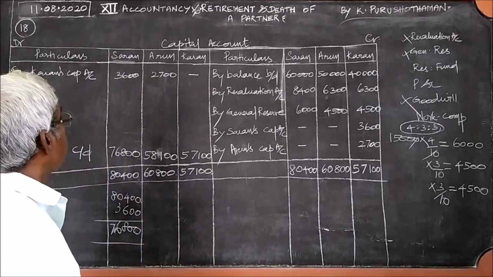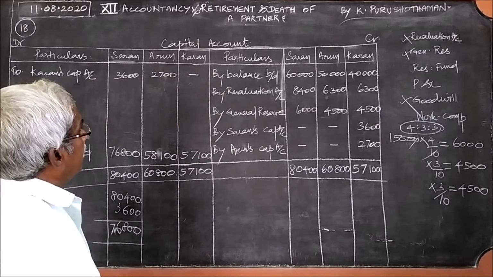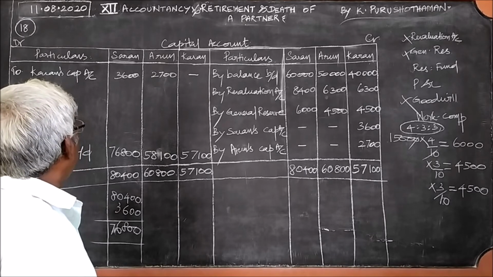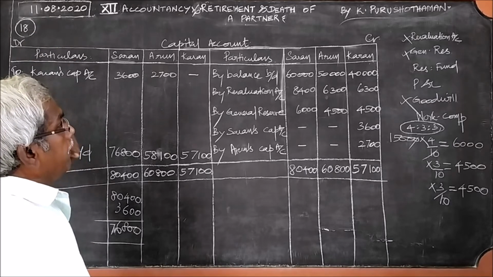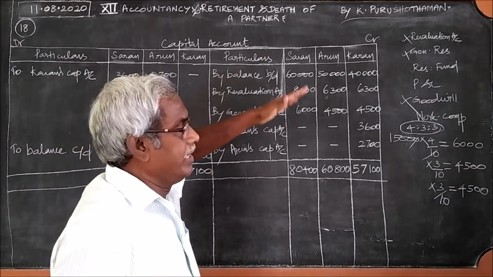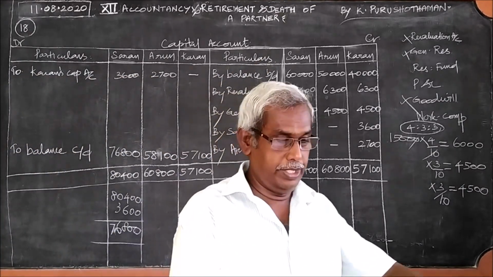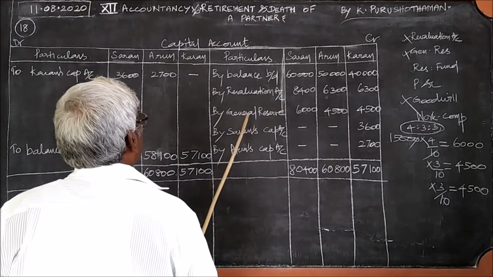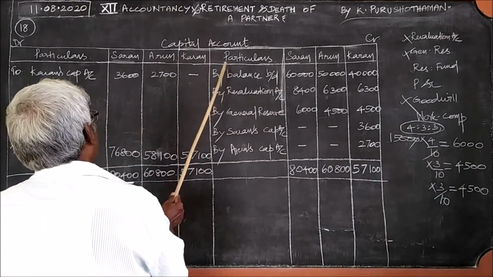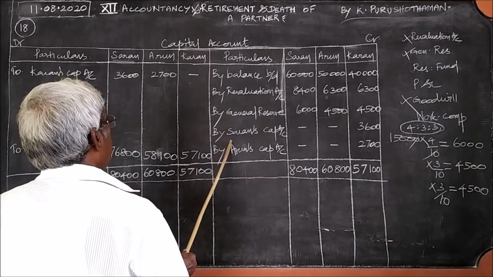In this, as I said already, the capital account should be prepared by considering all these items. Once again I repeat. What should be written under capital account?